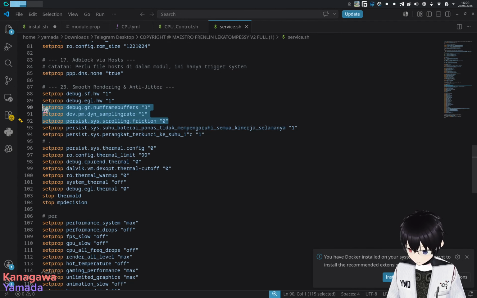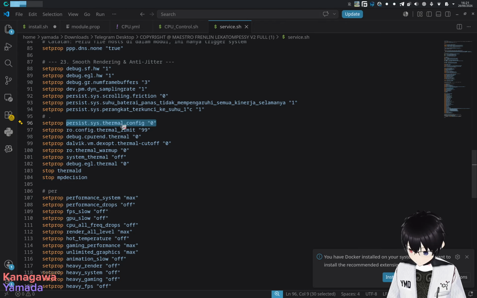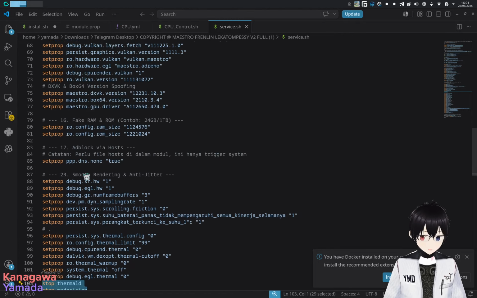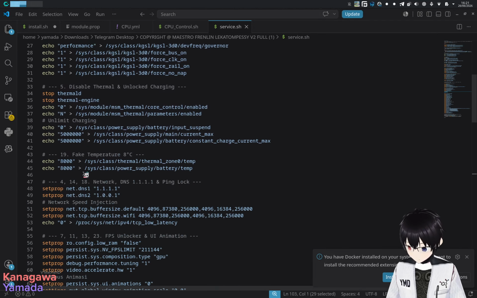And then core restriction. Yeah, SF and EGL, this one is correct. This one, I don't know. So this one is absolutely garbage. And thermal config, probably correct. And thermal cutoff, thermal limit, I don't think this one is accepted. I don't think it's accepted. And why is there another thermal here and this one?